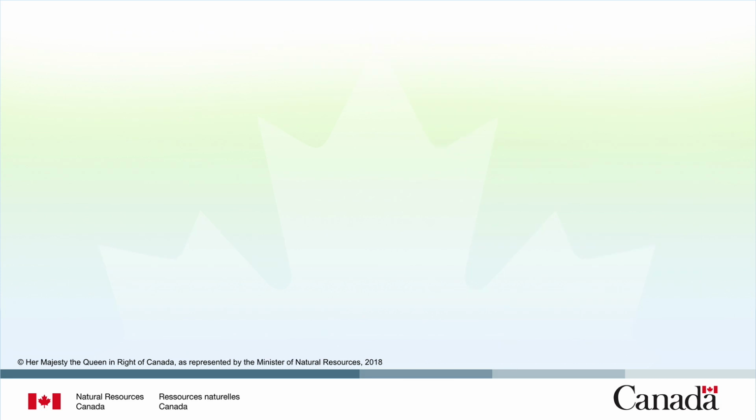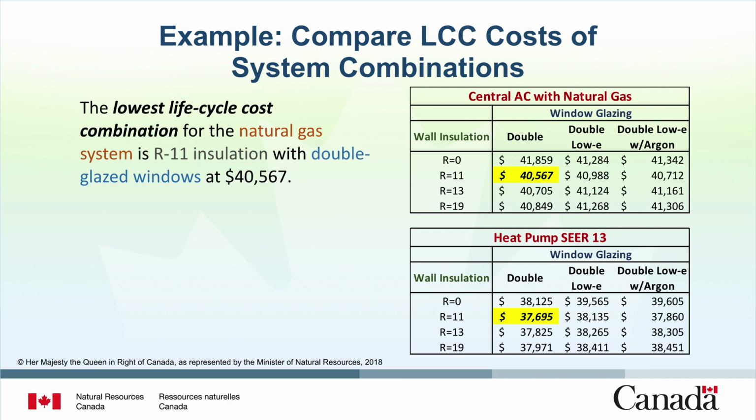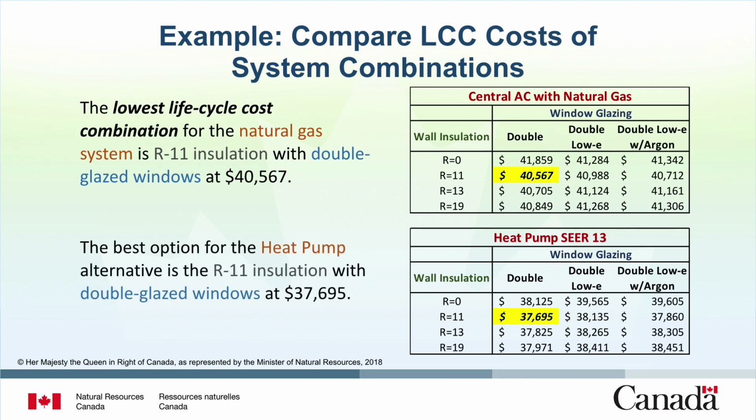We continue to determine the optimal combination of systems. The lowest life cycle cost combination for the natural gas system is R11 insulation with double glazed windows at a cost of $40,567. The best option for the heat pump alternative is the R11 insulation with double glazed windows at a cost of $37,695.